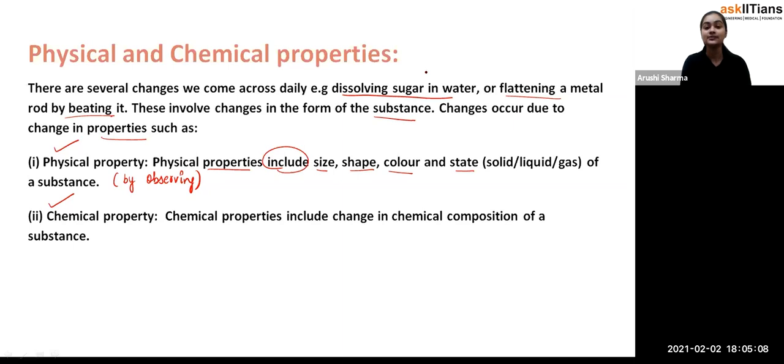For example, take a change in size: whenever you are blowing a balloon, first the size is very small, but when you start blowing air into the balloon, after some time you will observe that the size increases. First it is like this, and when you blow more air, the size increases.